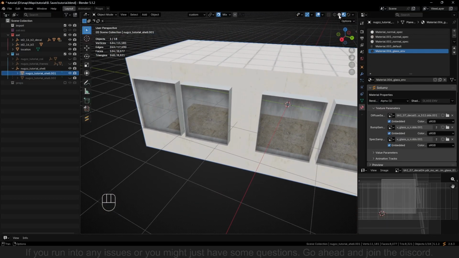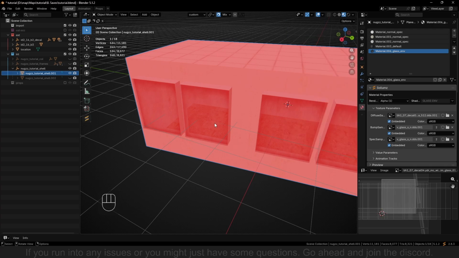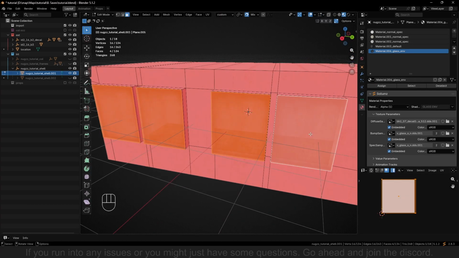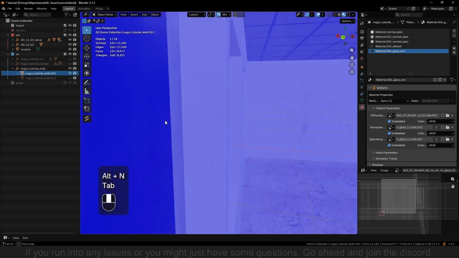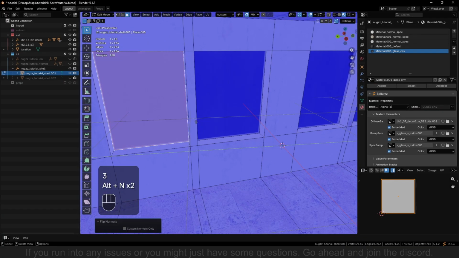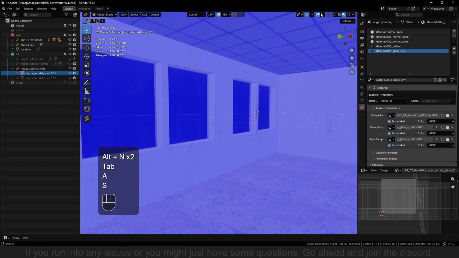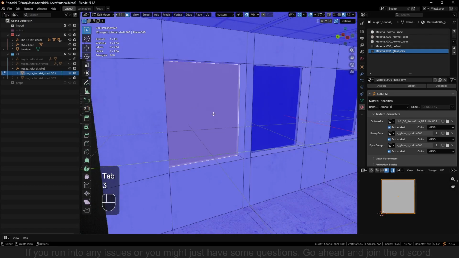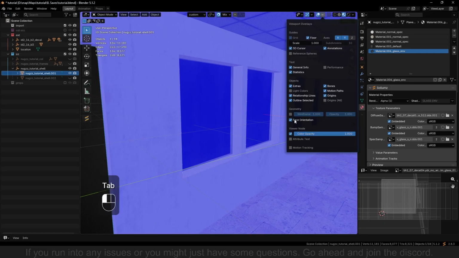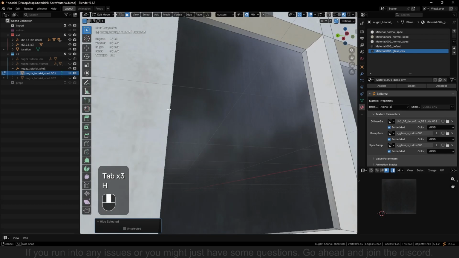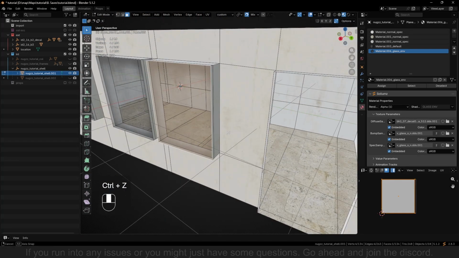Same as before, we are just going to check if the face orientation is correct. So we want blue. If you don't have that function, then you don't want red, basically. Flip these. On the inside, it's good, right? Yeah, it's good. There you go. And here, just to double check. Yeah, that's so fun.